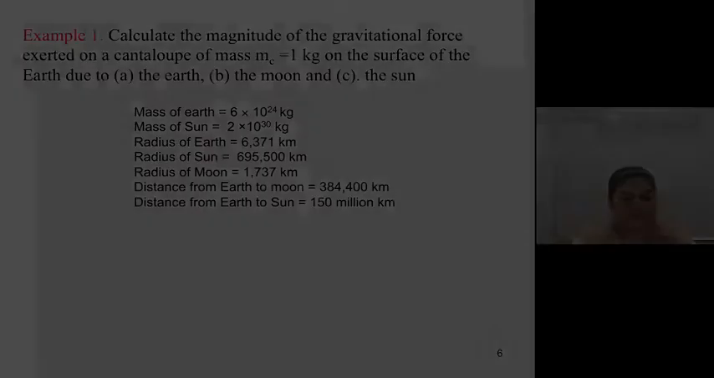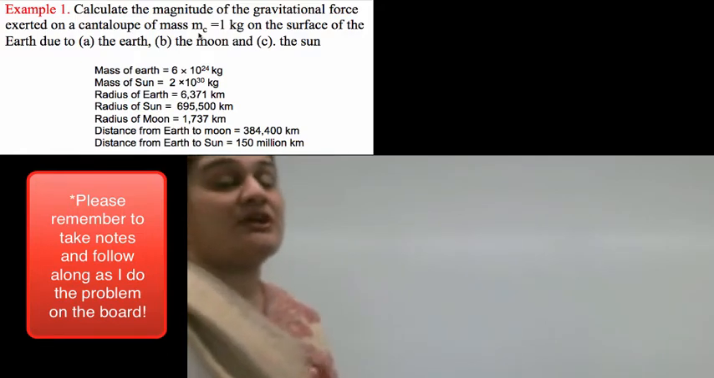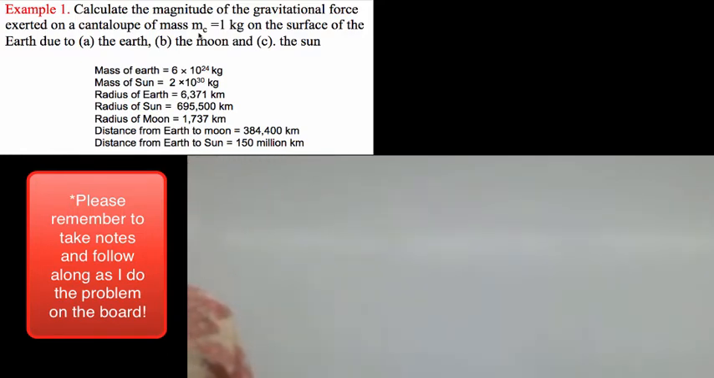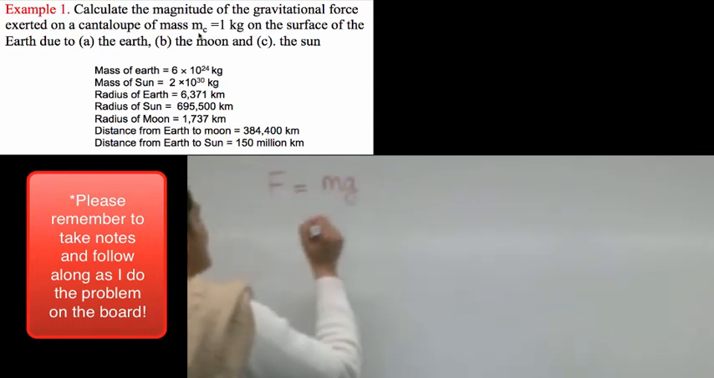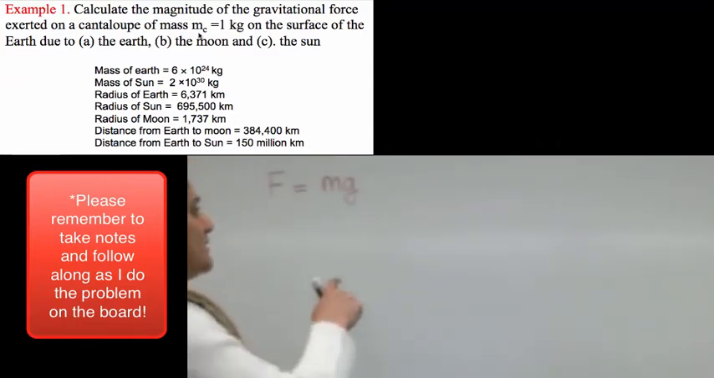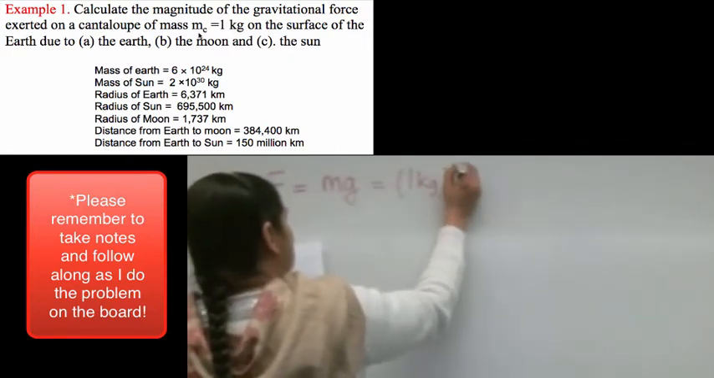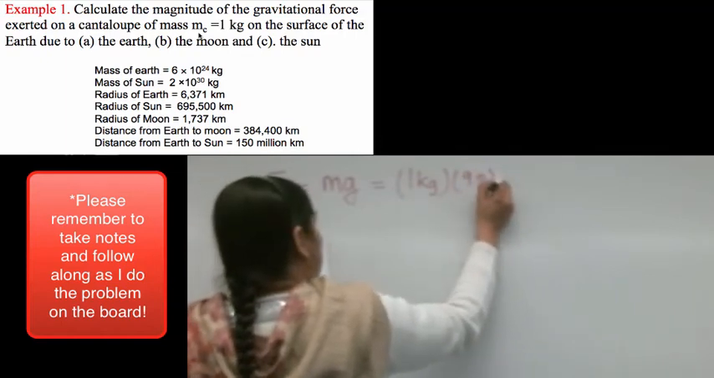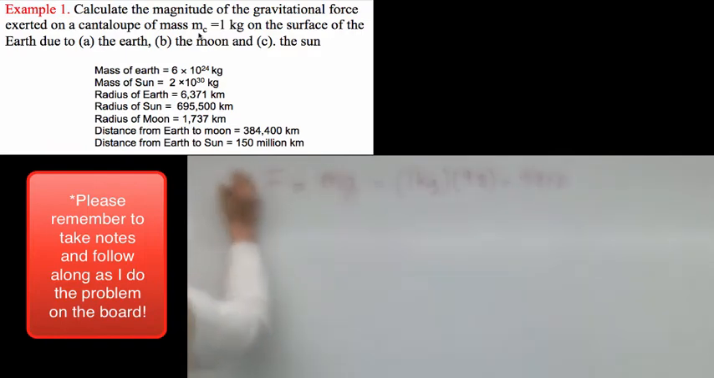Okay, let's do that. So let's do the first one. It's asking us to calculate the magnitude of the gravitational force exerted on the cantaloupe of mass 1 kilogram due to the Earth. So the force exerted by the Earth onto the cantaloupe is going to be given by this formula, which is mg, where m is the mass of the cantaloupe, which is 1 kilogram, times the acceleration, which is 9.8, which gives us 9.8 newtons. Okay, so that's the answer to part A.